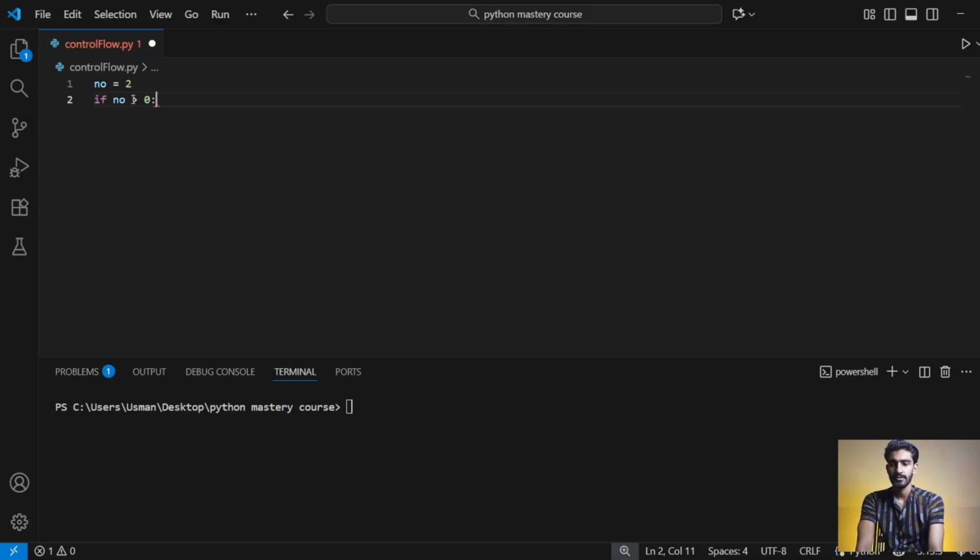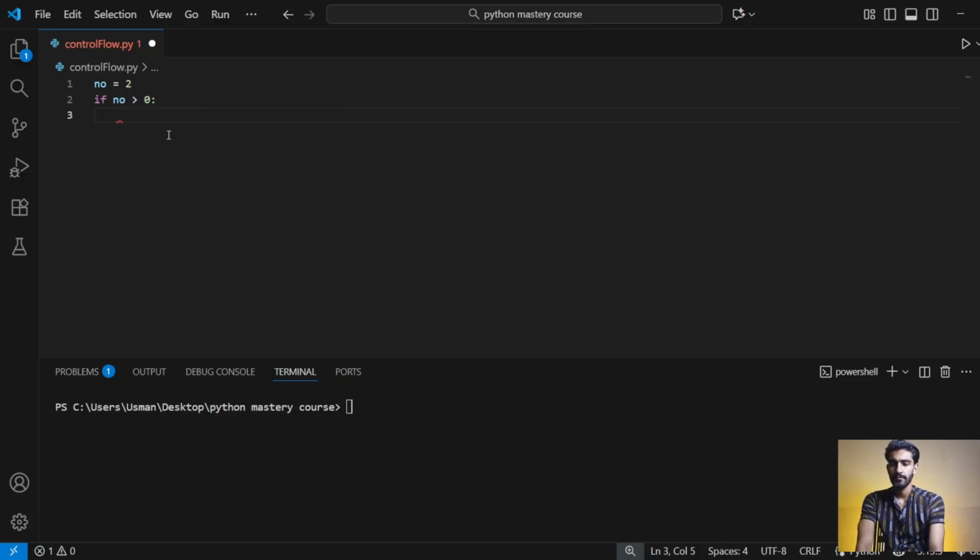This is the simple syntax to write an if condition, and then hit enter. You can see that the space is created, which is the sign that your if syntax is correct. Then you write any program that will execute if this condition is true. If it's false, then it goes towards the next condition.